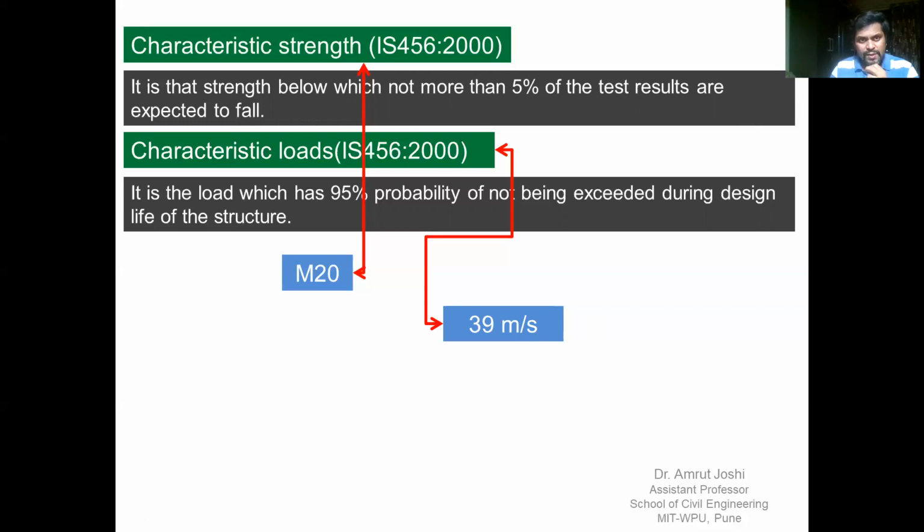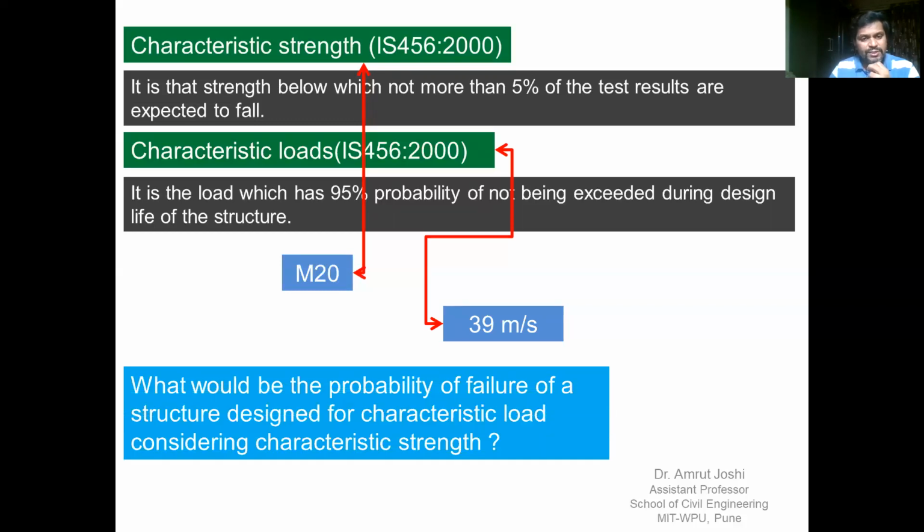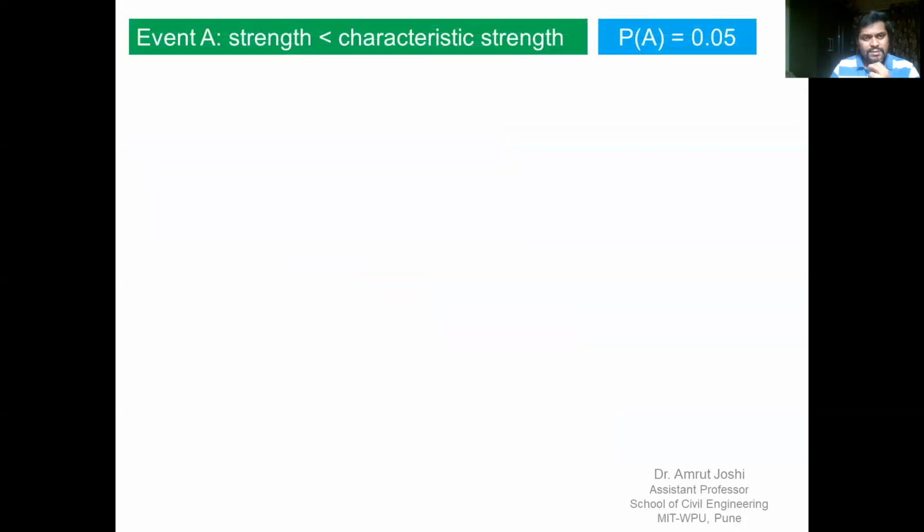So once we have understood what is characteristic strength and what is characteristic load, it is very interesting to ask this question to ourselves. What would be the probability of failure of a structure designed for characteristic load considering characteristic strength? Let us try and answer this question. So I will define certain events. Let us say event A is the event in which strength of the material is less than characteristic strength.